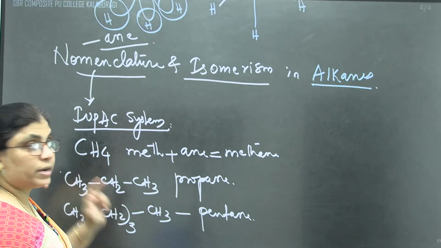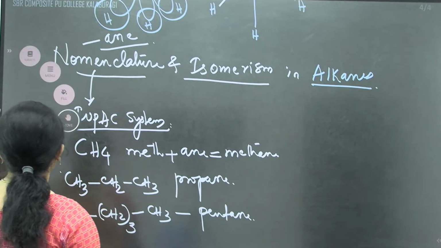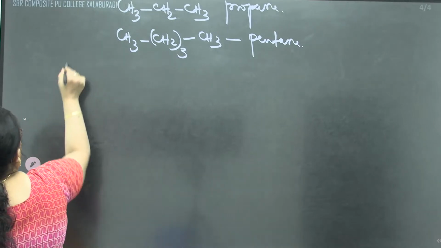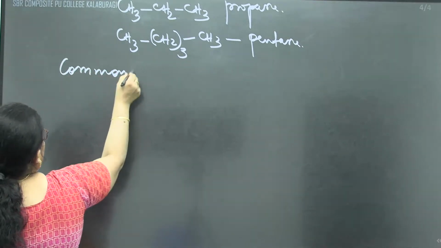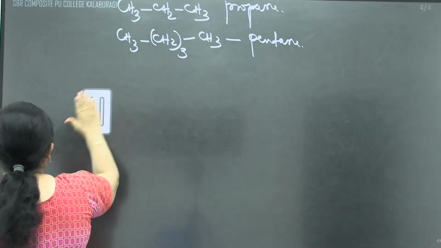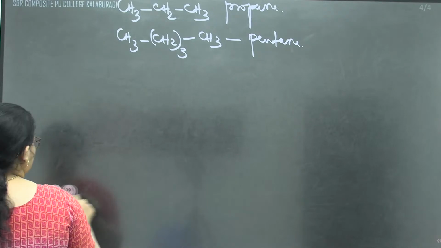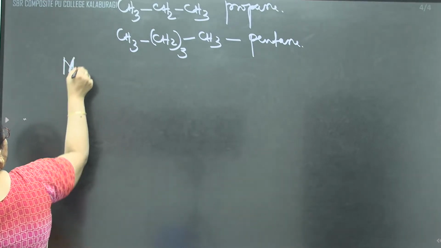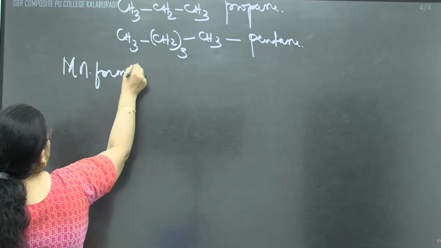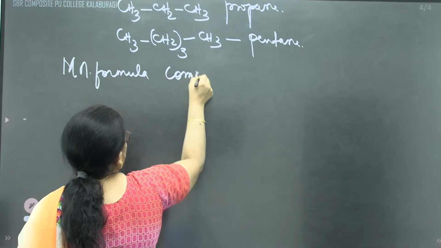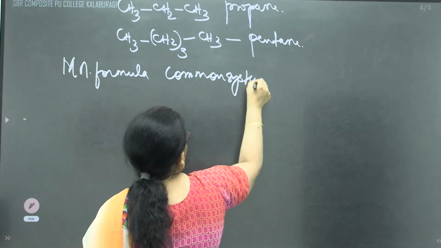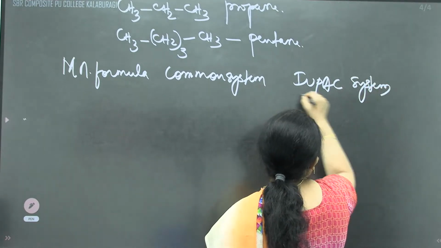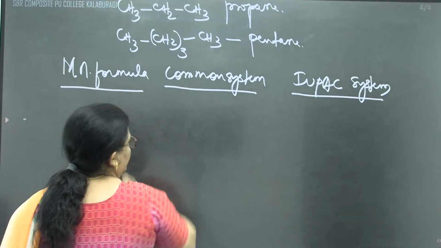That's why, as I said, for the nomenclature, the most important part is on the basis of the molecular formula: according to the common system and according to the IUPAC system, the respective name has to be given.